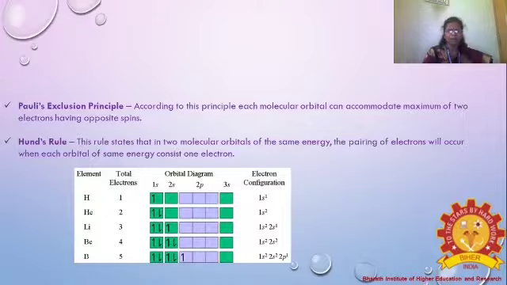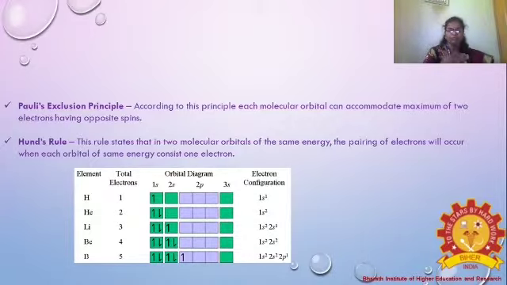Then Pauli's principle. What is the meaning of Pauli's principle? It is called Pauli's exclusion principle. According to Pauli's principle, each molecular orbital can accommodate a maximum of 2 electrons having opposite spin. The molecular orbital always accommodates electrons of opposite spin according to Pauli's exclusion principle.